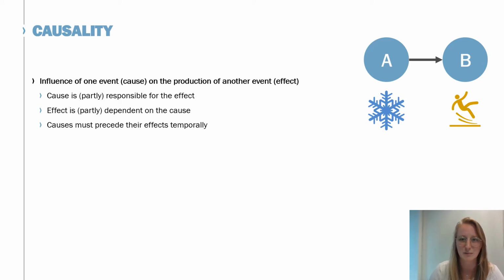There are many different interpretations of causality, but many mention that the cause is partially responsible for the effect, and the effect is partially dependent on the cause. If we put it to the extreme, in a very deterministic interpretation of A is the cause of B, then B must always follow after A. So in the example I just presented about snowfall, snowfall and falling of people would not be causally related because there are cases of snowfall and no falling people. In addition, most interpretations state that causes must precede their effects temporally.